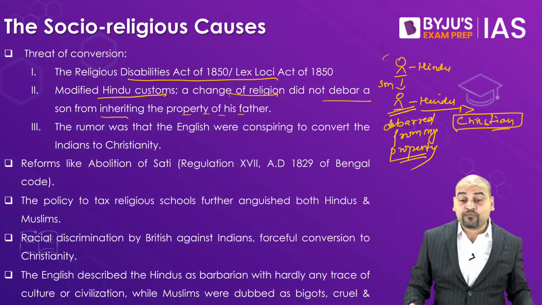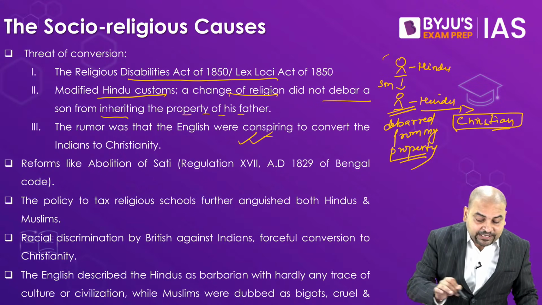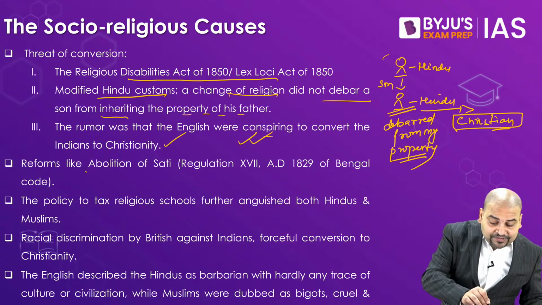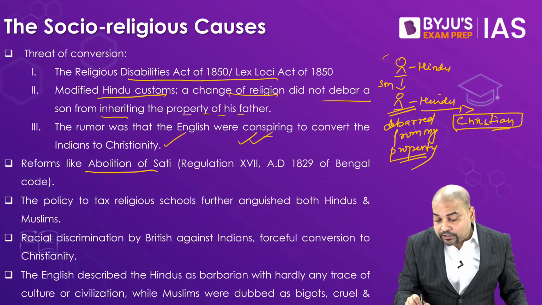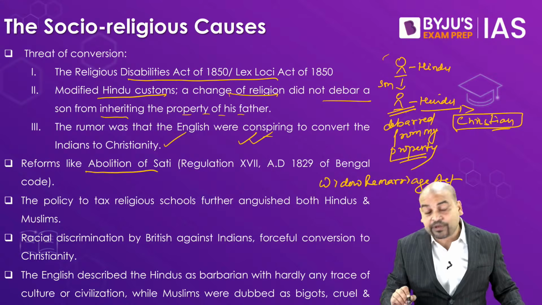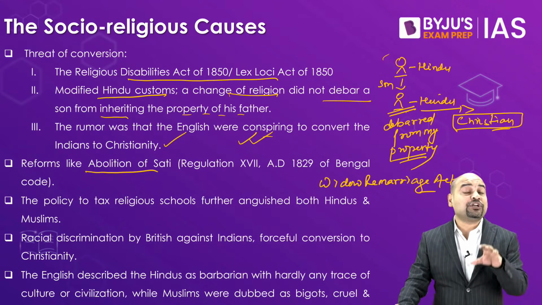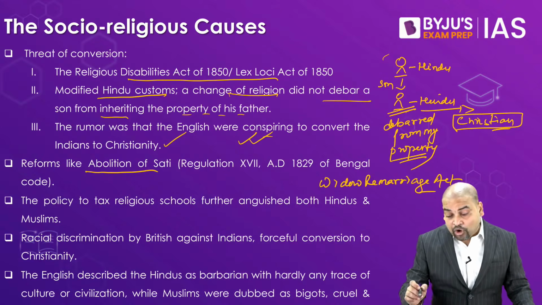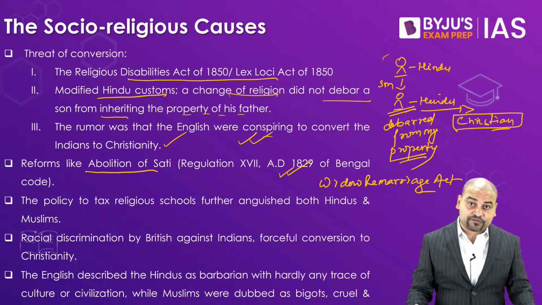So clearly the rumor was that they were conspiring to convert the Indians to Christianity. Apart from that, efforts like the abolition of sati or the Widow Remarriage Act had angered the Orthodox Hindus. Orthodox Hindus were angry because the Britishers were interfering in the customs and traditions of the Hindu religion.